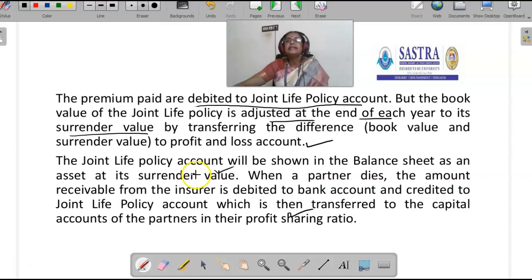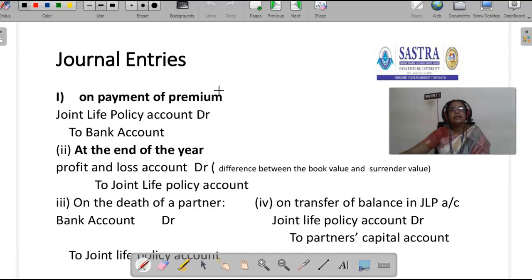If a partner dies, the insurance company pays the amount. That amount is debited to bank account and credited to joint life policy. Later on, the joint life policy amount is distributed among the partners in their profit sharing ratio. This is the accounting treatment of the premium if it is considered as an asset. This is the journal entry for the above.